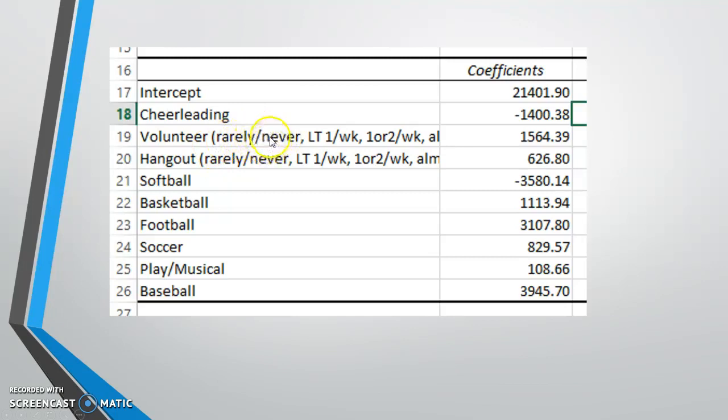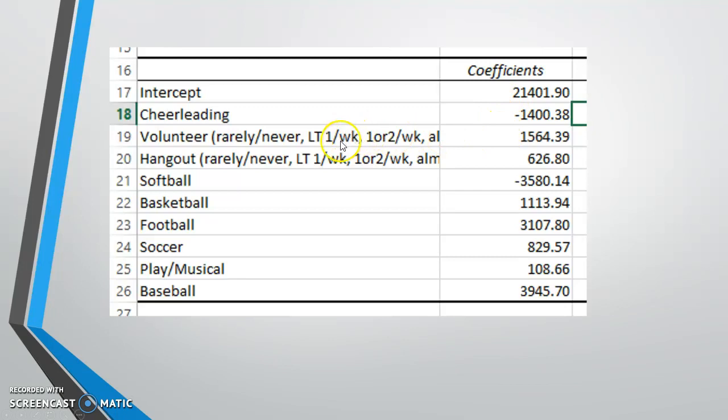Volunteering, in high school, you could have a 0. Less than once per week would be a 1. Once or twice a week would be a 2. Almost always would be a 3. You take whatever your value is, multiply it by this slope for volunteering, and then add it to whatever your current predicted salary is so far.